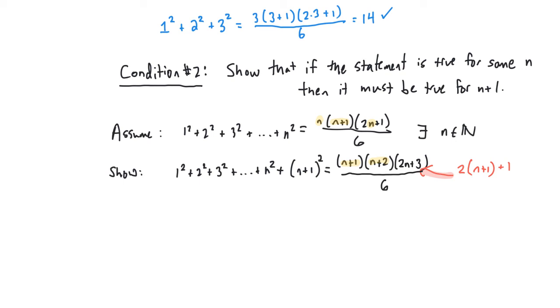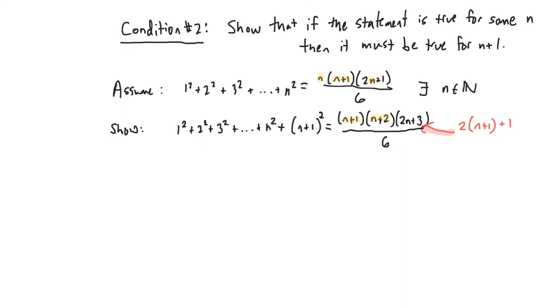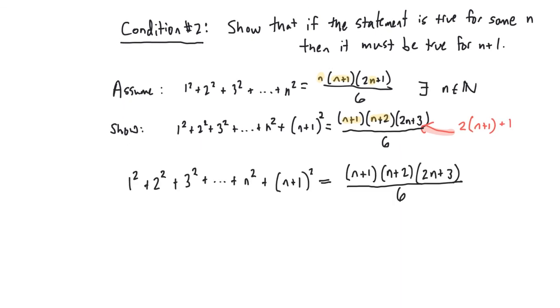Okay, so let's get to the proof part, I guess the heart of the proof, to show that this step is valid. This equation right here is a valid equation. The way to do it is to recognize that we already know how to sum the first n squares for this particular number n.